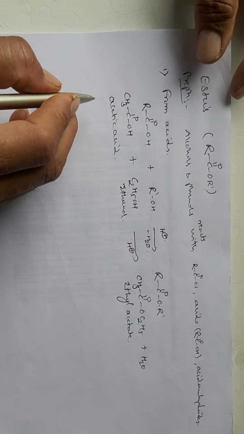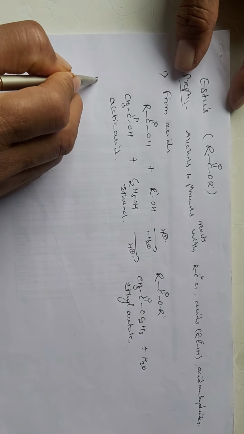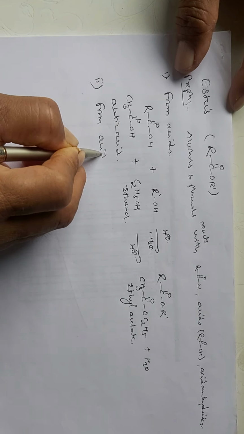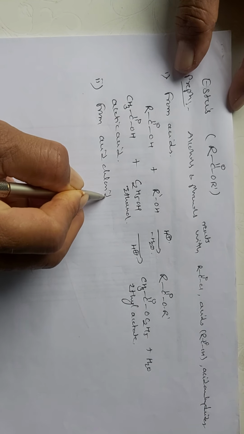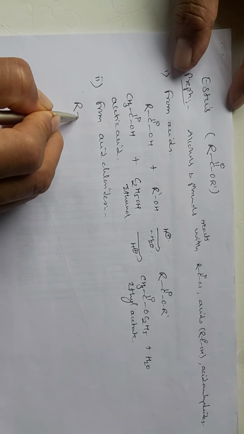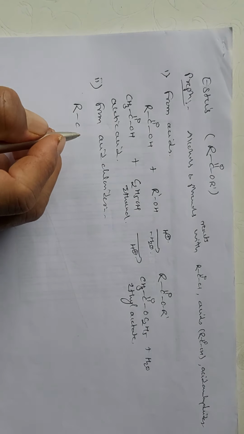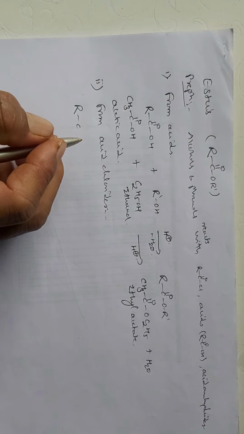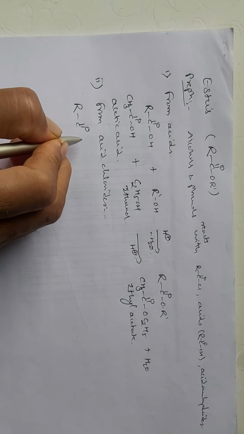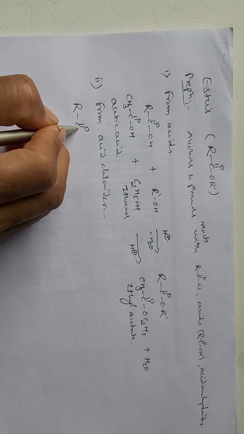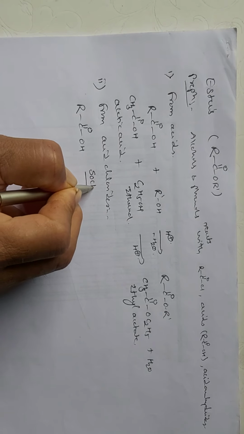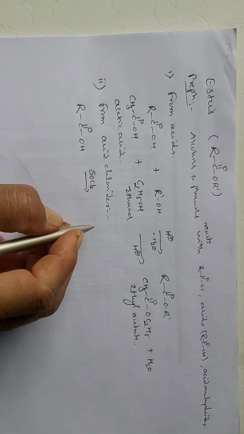If you compare, then the second is from acid chlorides, by reaction of carboxylic acids, because acid chlorides are usually prepared using thionyl chloride or phosphorus trichloride or pentachloride that we have seen.